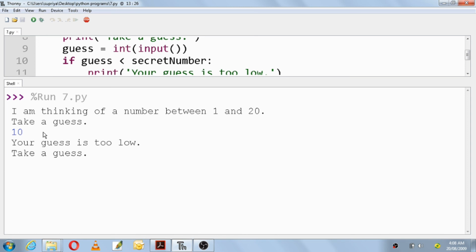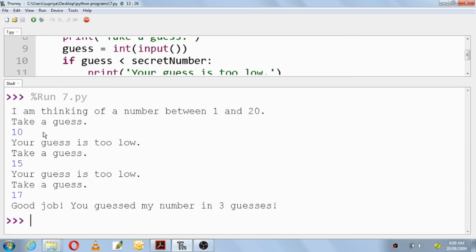I'll choose 15. Again it says your guess is too low, so the number is between 15 and 20. Let me choose 17. So 17 is the correct number. Good job, you guessed my number in 3 guesses.